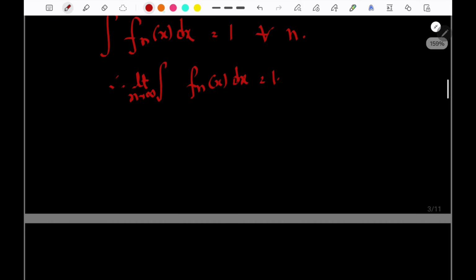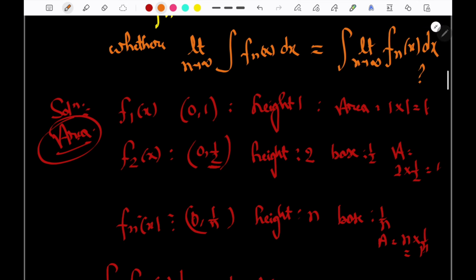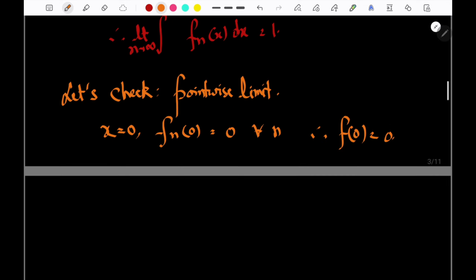But let's check something more. What do we need to check? Let's check the pointwise limit. So in the pointwise limit, what will happen? Say x equal to 0. Now here what we are changing? We are changing the variable x. So if x equal to 0, then f_n of 0 will be 0 for all n. Therefore f of 0 is equal to what? 0. Now say if x is greater than 0, suppose.